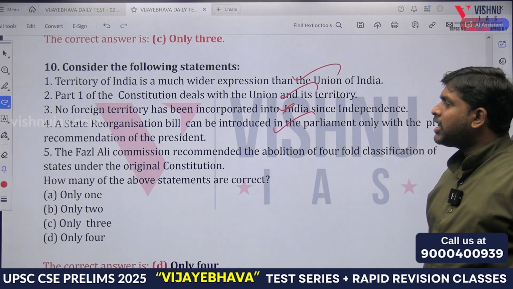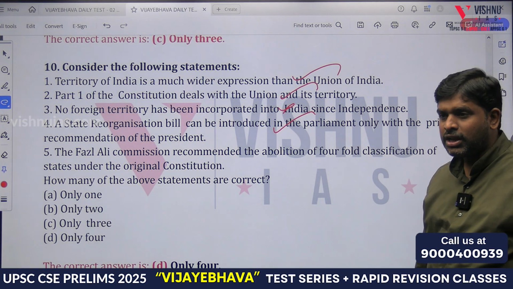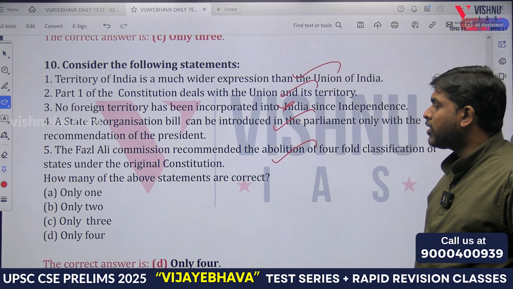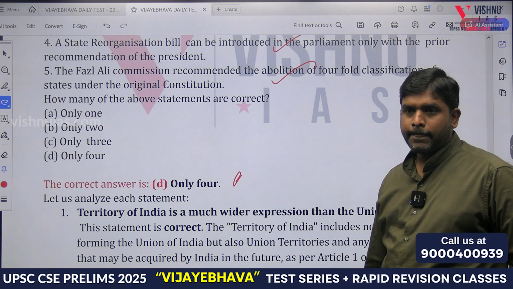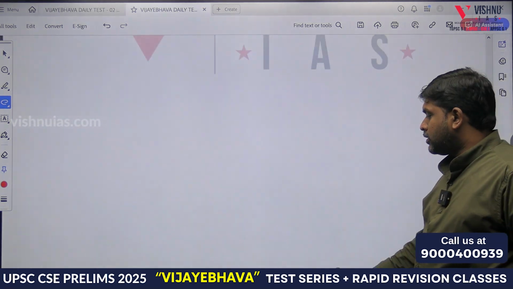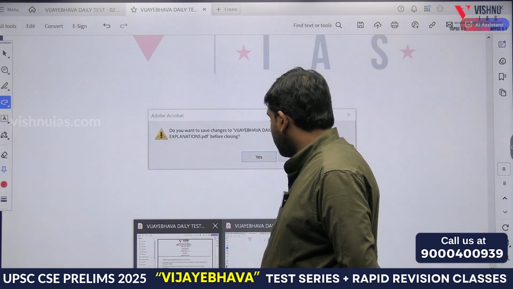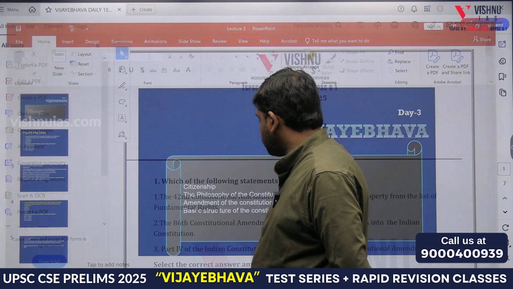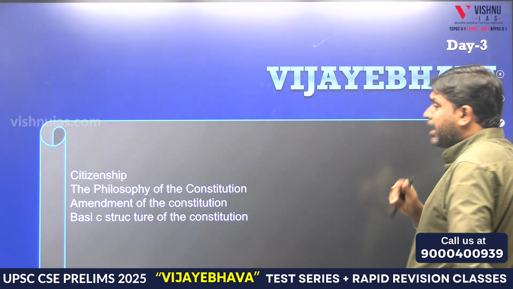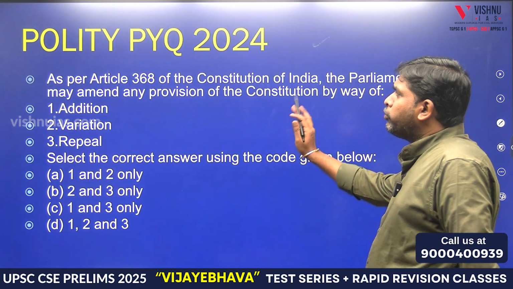Next. Fazal Ali Commission recommended the abolition of the fourfold classification of states under the original constitution. Yes. So how many of the statements are correct? 4. Yes or no? This is test 1. Test 2 we will do by the time we do PYQs. Again we will come to test 2. Okay, yesterday's test, 2024 PYQ.